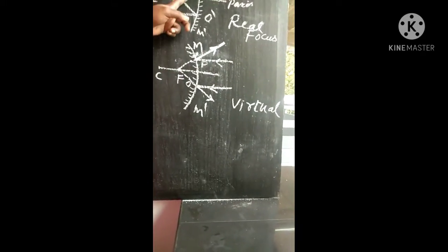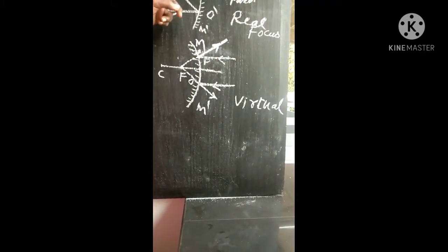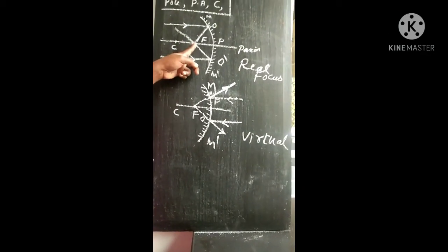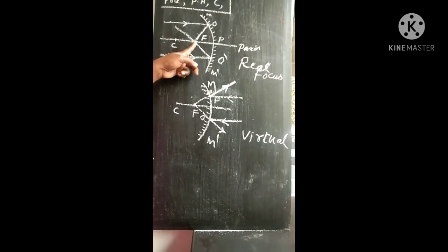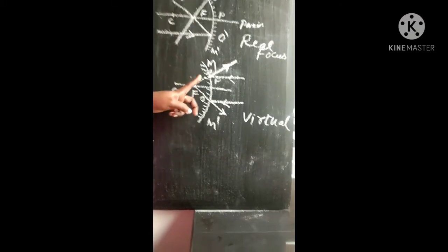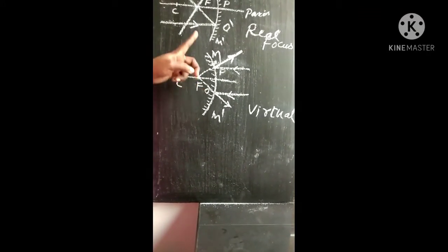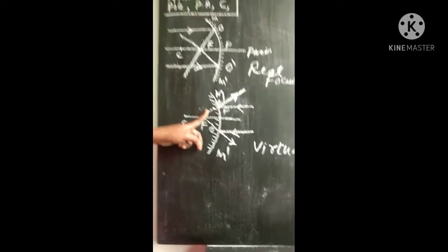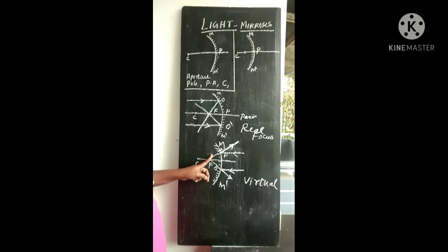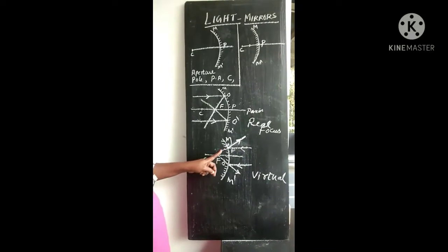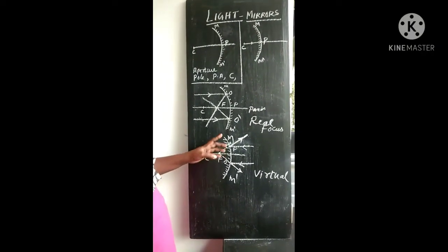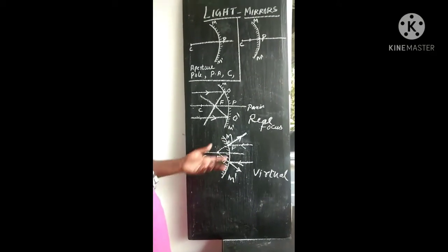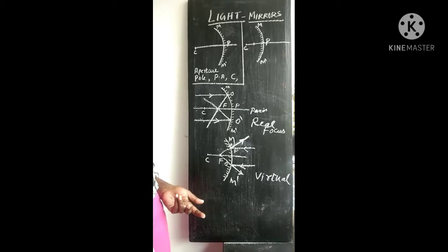Here a concave mirror has a real focus that lies on the principal axis, and that is really the point of intersection of any two reflected rays. But the convex mirror has a virtual focus. There are no two reflected rays converging at a point. They are divergent in nature, but on producing the reflected rays backwards in a diagram, we will get a virtual point on the principal axis, and this point is called the virtual focus of the convex mirror.